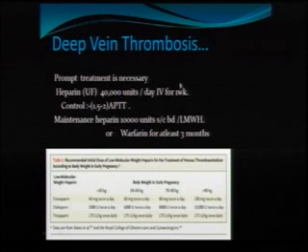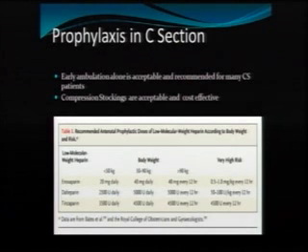Prompt treatment is necessary. Either you could go for unfractionated heparin with 40,000 units per day IV and maintenance of 10,000 units subcutaneously BD, or you could go for low molecular weight heparin. The common ones used are enoxaparin and dalteparin. For our patient, we will require enoxaparin 80 milligrams twice daily.